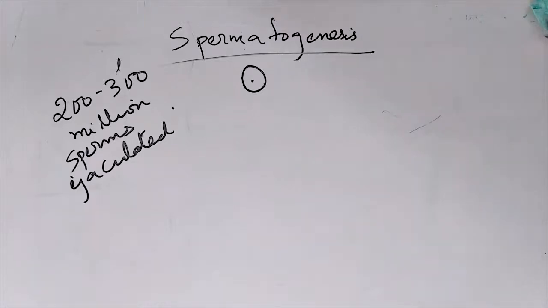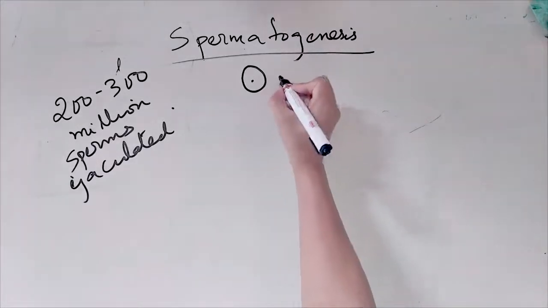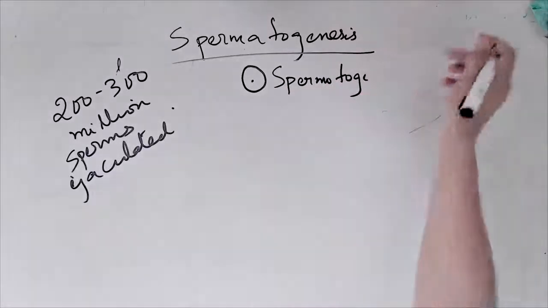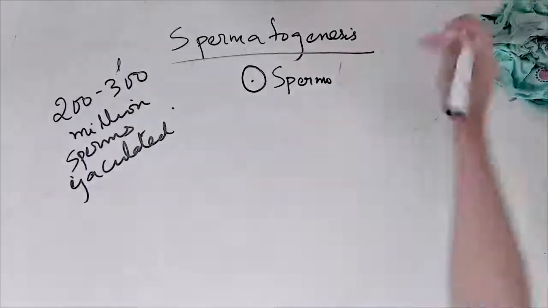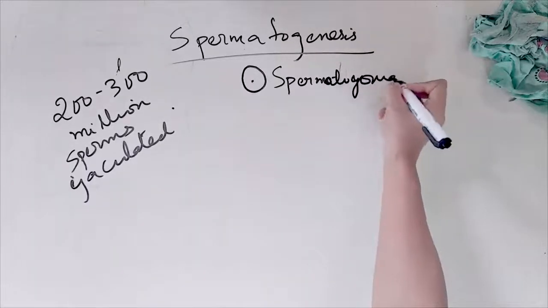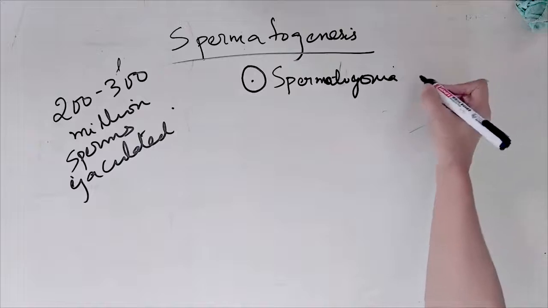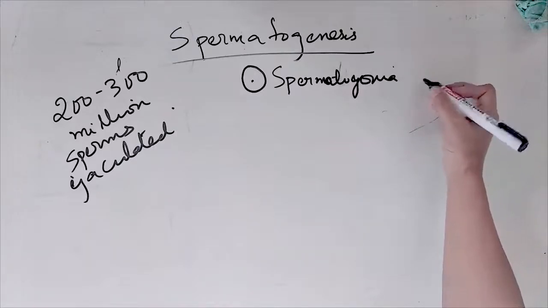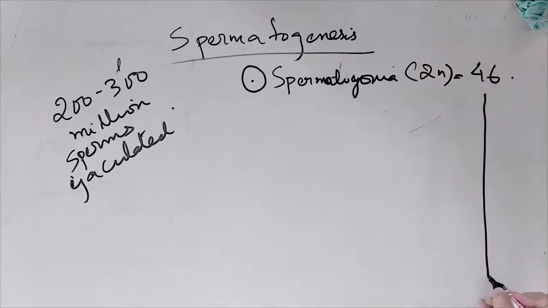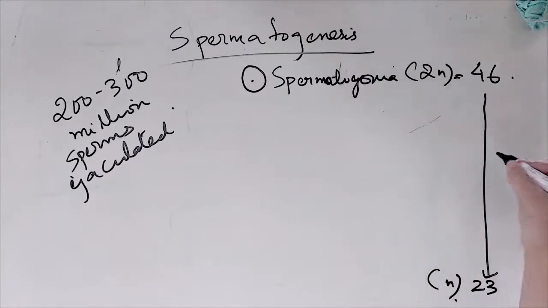So in spermatogenesis, spermatogonia is the mother cell which will give rise to the sperm. Spermatogonia is the mother cell. It is diploid, I told you, right? The chromosome number is 46, and haploid is 23. So that is why we need what kind of division? Meiosis. Clear.